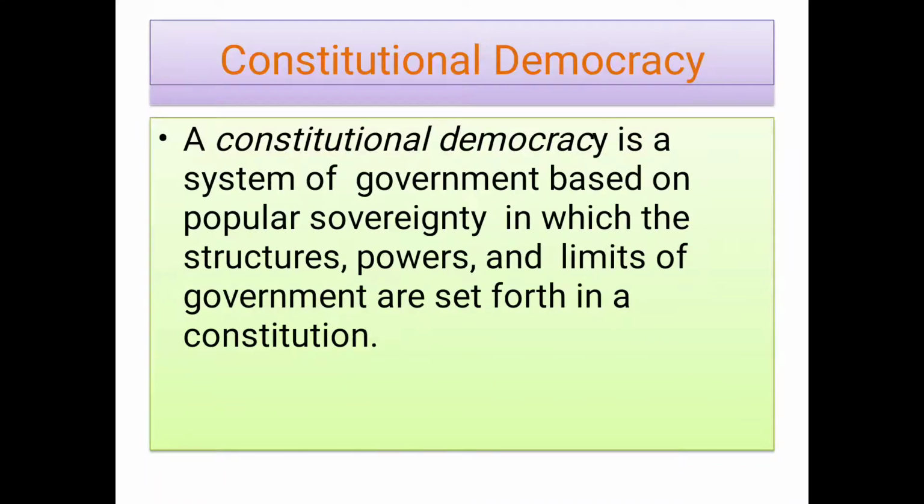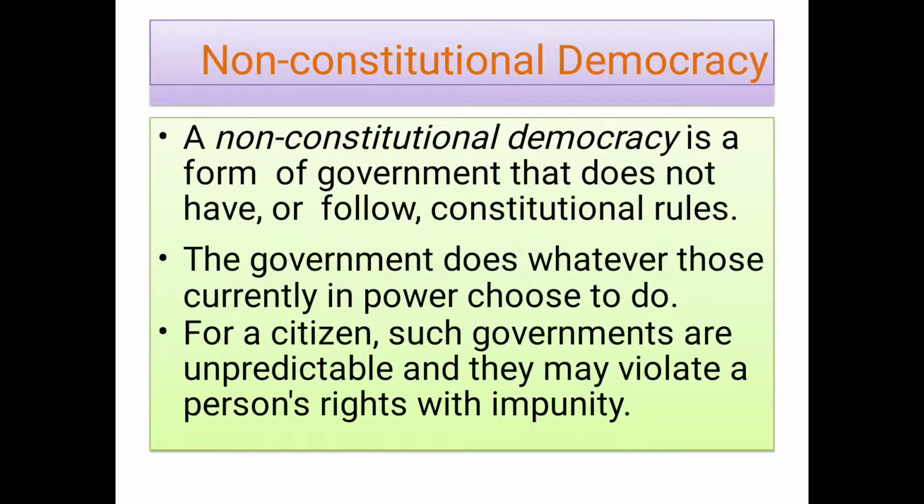Next, constitutional democracy. Constitutional democracy is a system based on popular sovereignty in which the structure, powers and limits of the government are set forth in the constitution. Next, non-constitutional democracy. This is a form of government that does not have or follow constitutional rules.